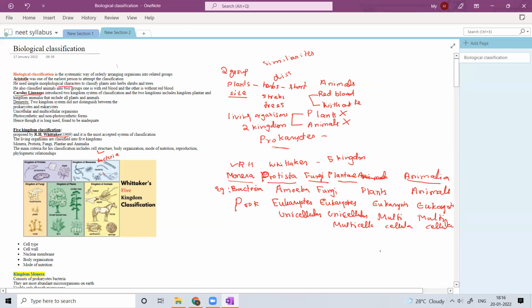So basically the difference is that all plants are autotrophic. That means mode of nutrition is autotrophic. They can produce their own food. But in kingdom Animalia, the eukaryotic multicellular organisms, which are higher in complexity, are heterotrophs.